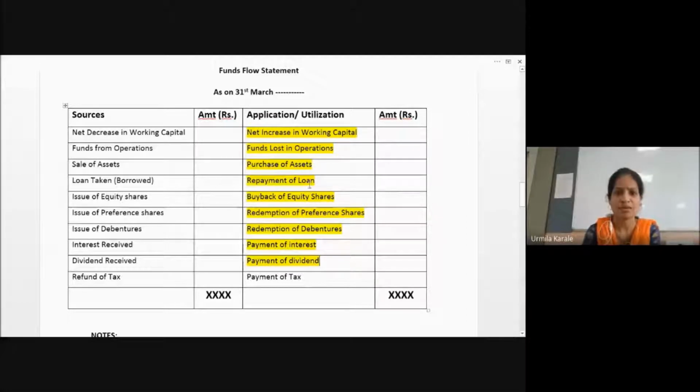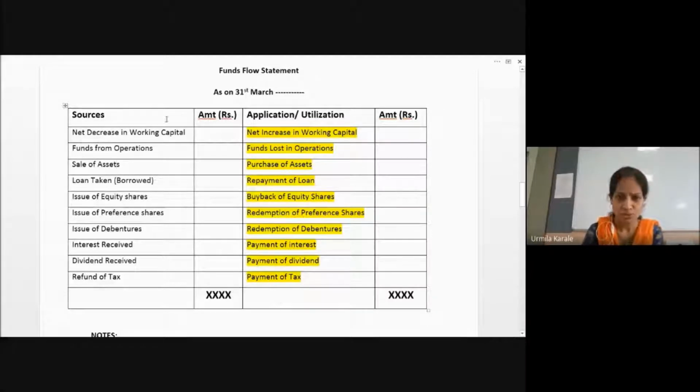For purchase, you are paying. For loan payment, you are paying. You are buying back, for that you are paying. You are redeeming, for that you are paying. You are paying interest, you are paying dividend, you are paying taxes. So hope you can understand all these are the payments. This side is the receipts of the money. So if there is a refund of tax, you will get the money. Dividend you will get, interest you will get, rent you will get.